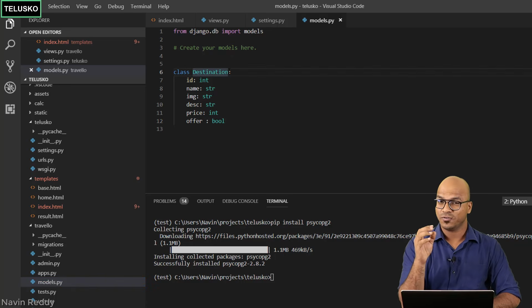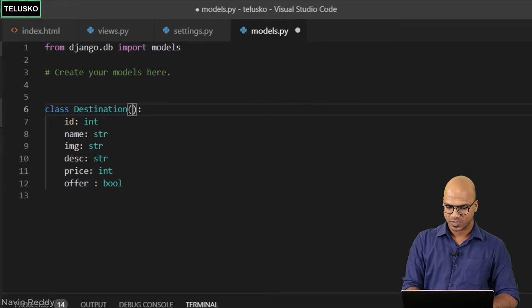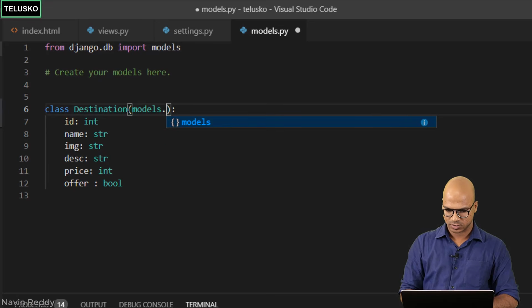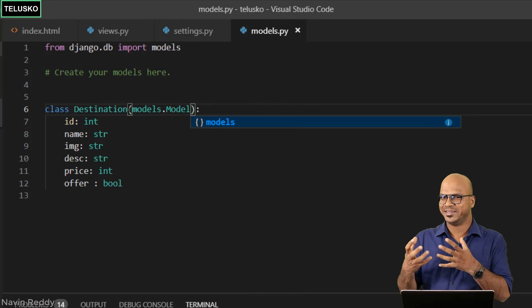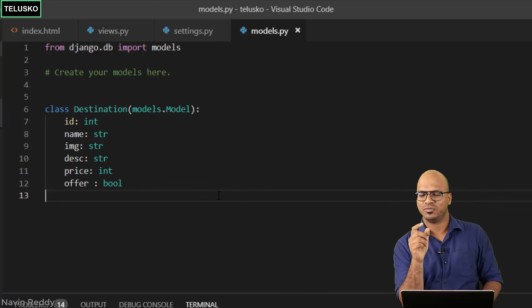It's very simple actually. If you want to convert a class into a model, if you want to give that more power, we have to specify models.Model. So basically you are inheriting the features of models there. Now, will this work? No, still it will not work.